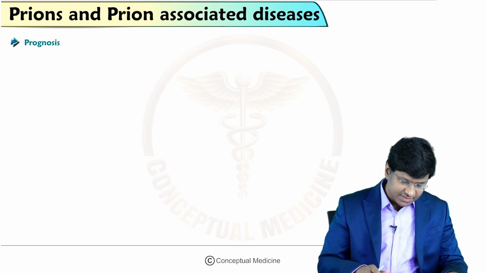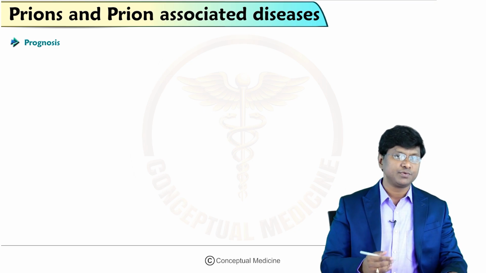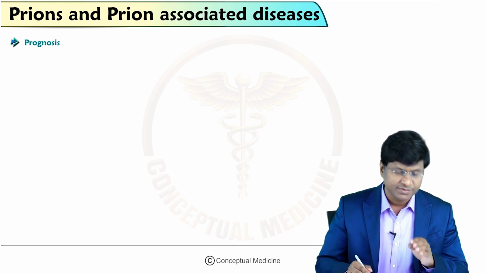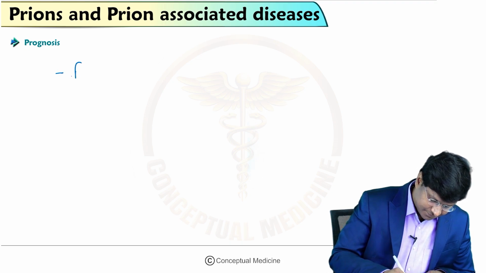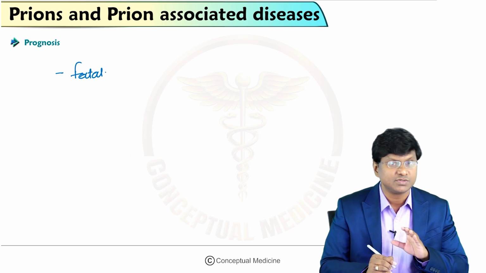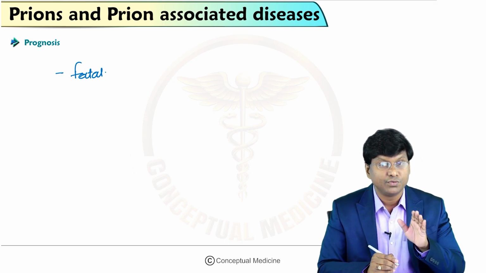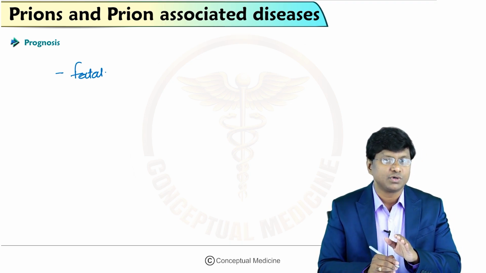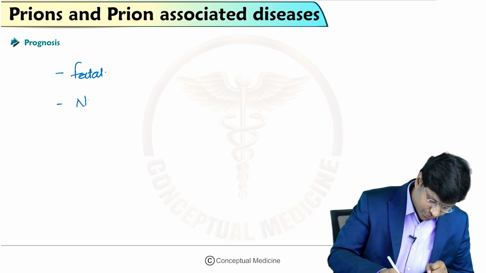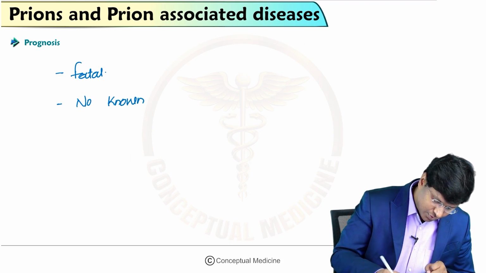Now after having discussed that, you need to know the prognosis in these patients with prion diseases. The disease is always fatal with no known cases of remission or recovery.